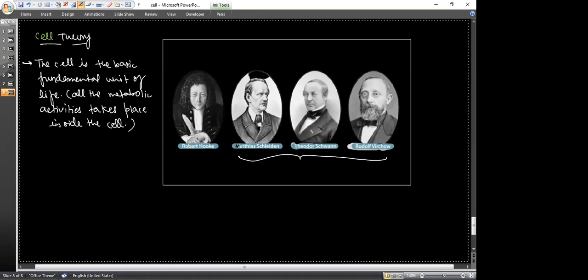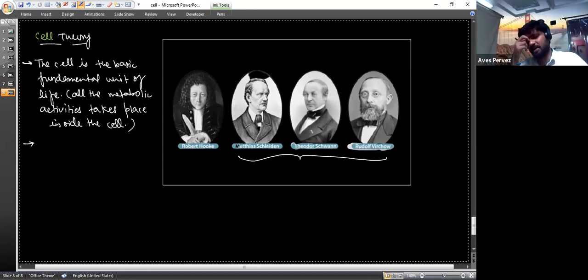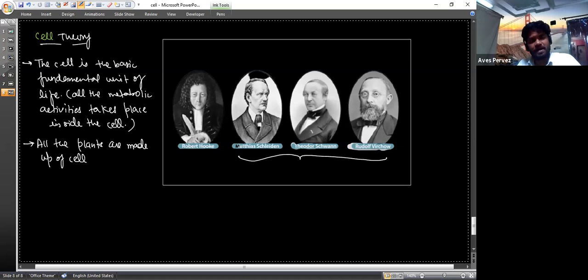The second point was given by Matthias Schleiden. He was a German botanist, and he said that all plants are made up of cells. While studying plants, he found that all the plants are made up of cells, and he said this statement in 1838.